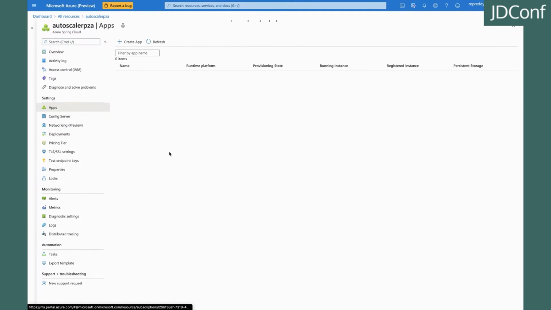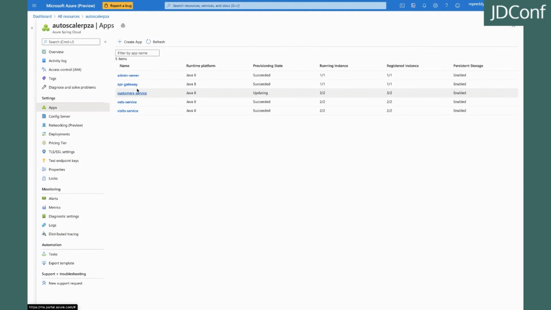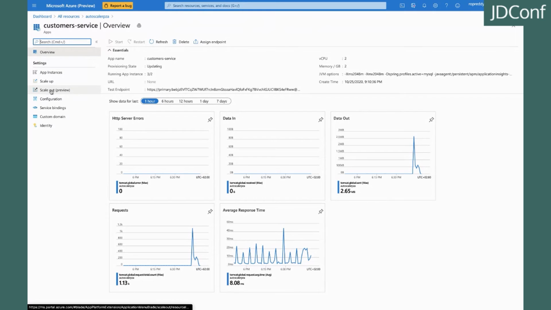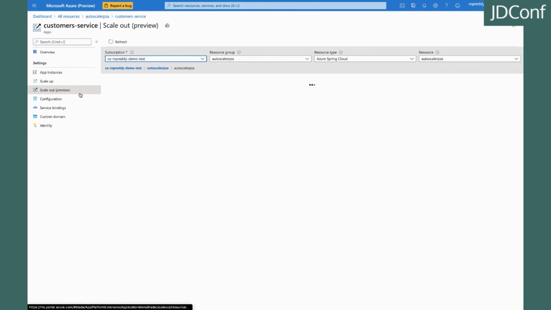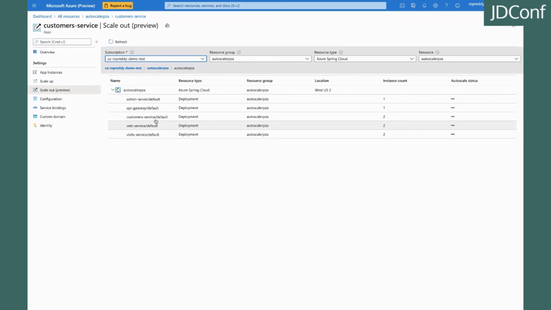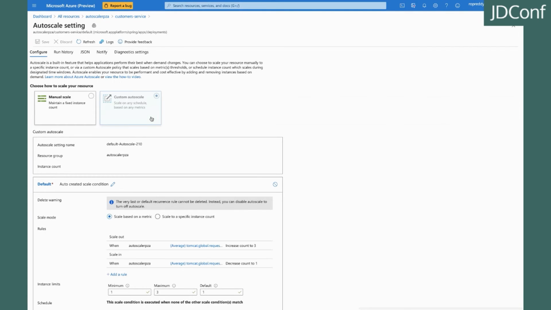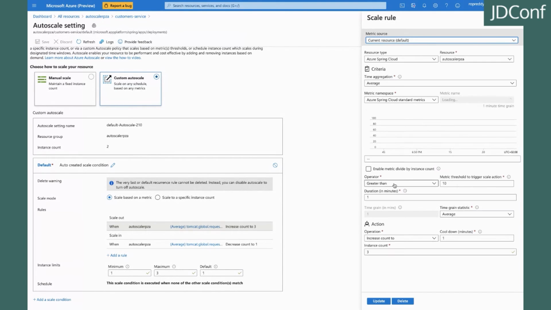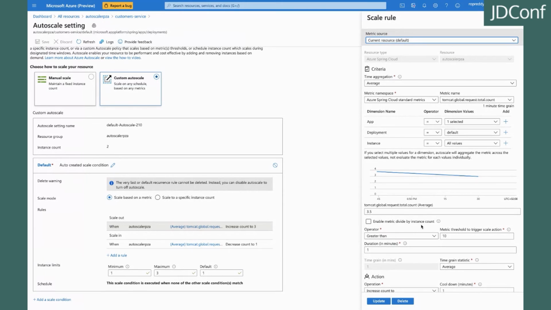and I've got my apps. Now I've created the classic Spring Boot application: API gateway, customer service, vet service, and visit service. And on there, I've got the scale out, which is in preview. But also you'll see here when I go into scale out, I've got my 2 servers. So I'm scaling out as we talk. And I've got scale out when the Tomcat global resources is greater than, and you can see here 10. So basically any load. Then scale in, it's going to scale in when it's less than or equal to 10, because I want to have that pay as you go experience.